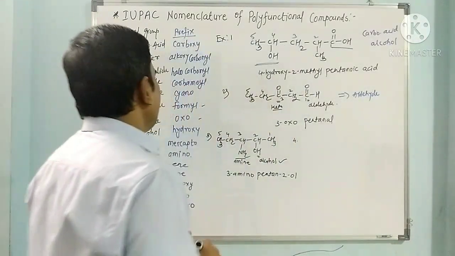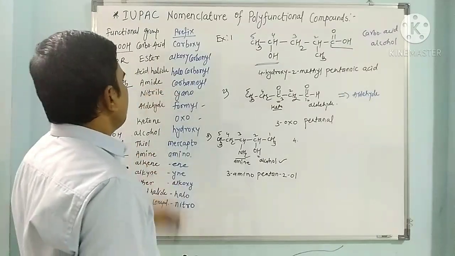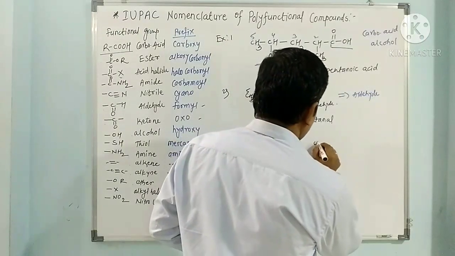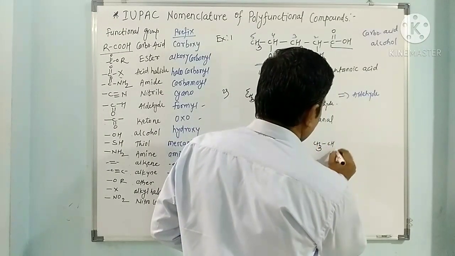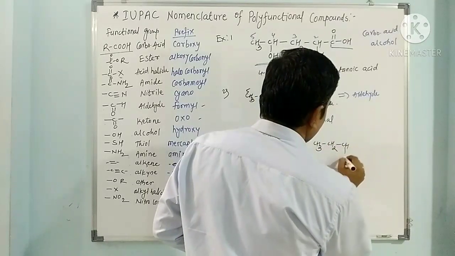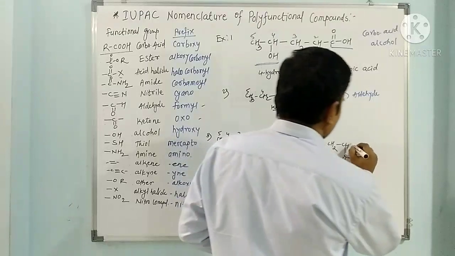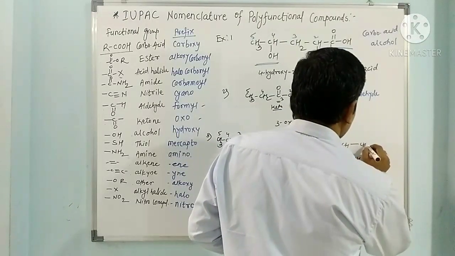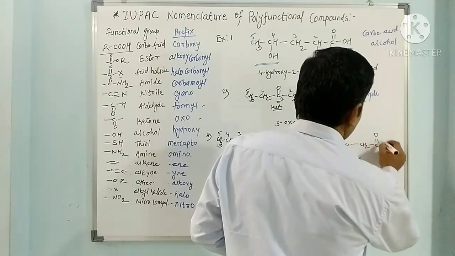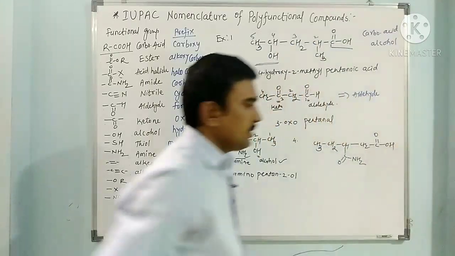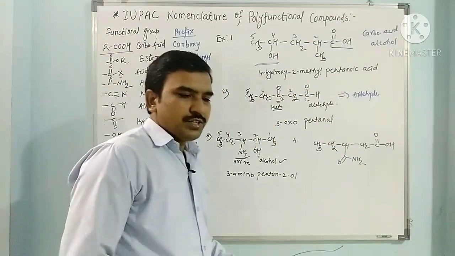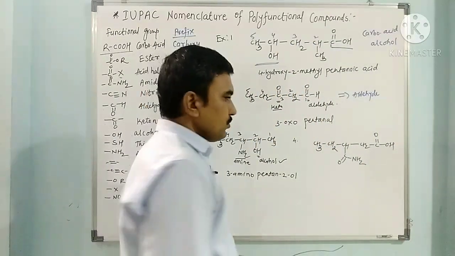Suppose we have CH3, CH2, CH, CONH2, CH2, COOH. See here how many functional groups are there. It has 2 functional groups.